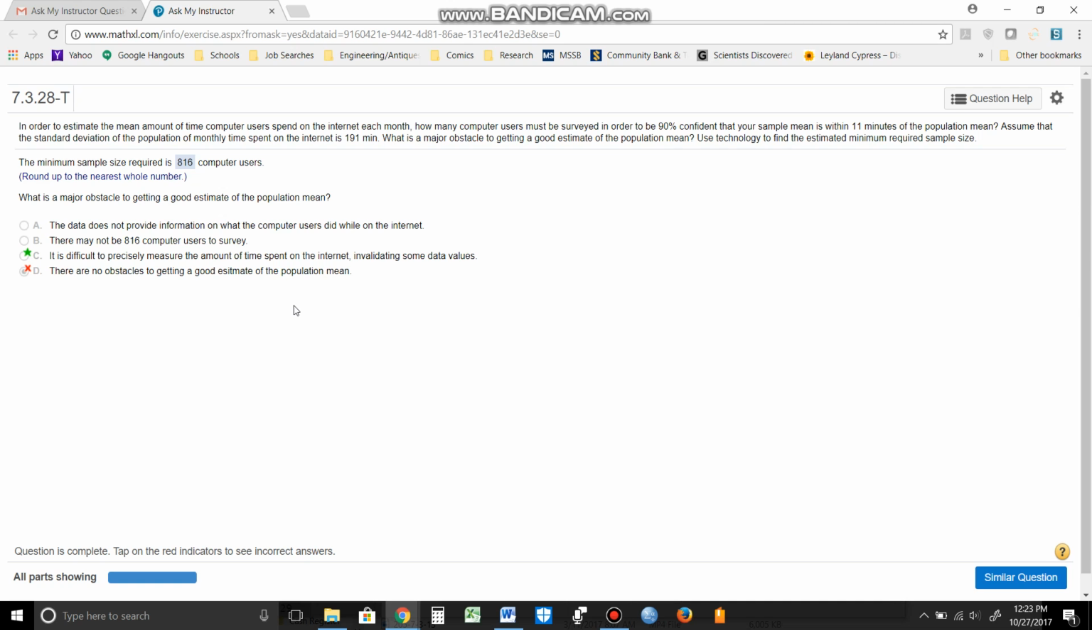Clearly, we have ways to measure internet activity. Your internet service provider does that every day and keeps track of how much time you spend on the internet. So I don't know if I necessarily agree with that response, but in terms of the statistics end of the question, that's how you do it. Thank you.